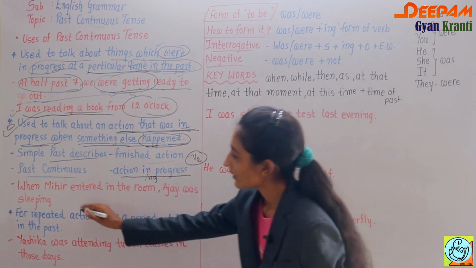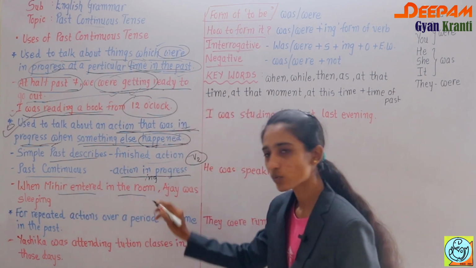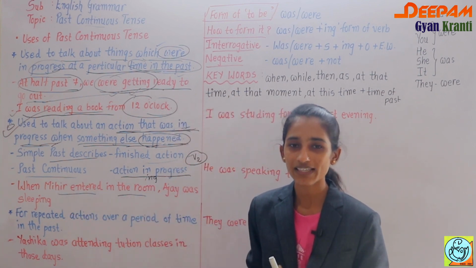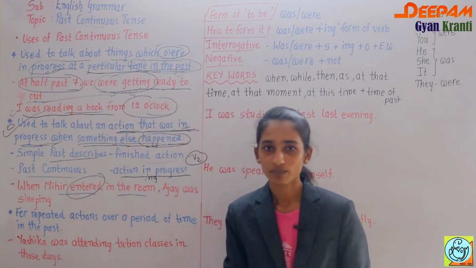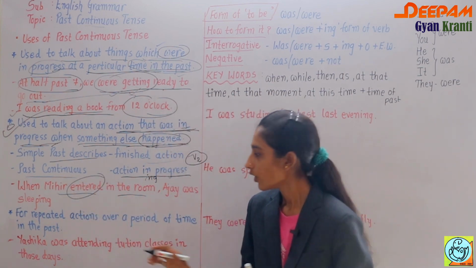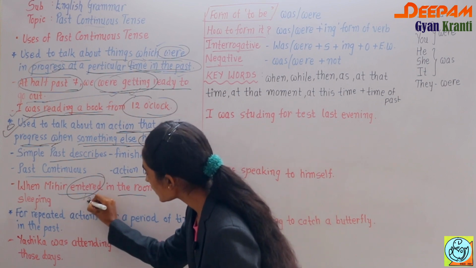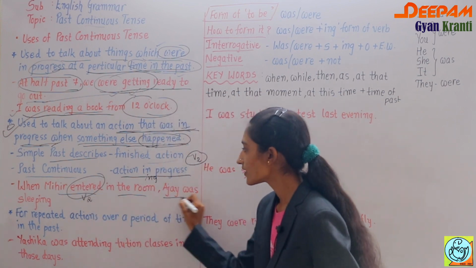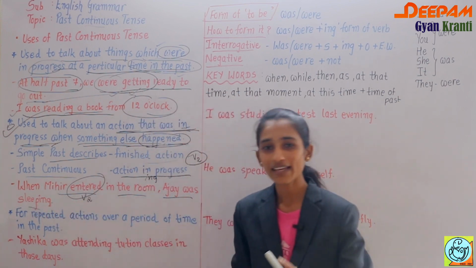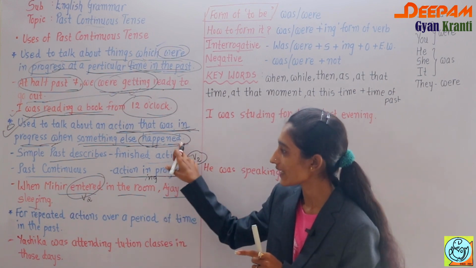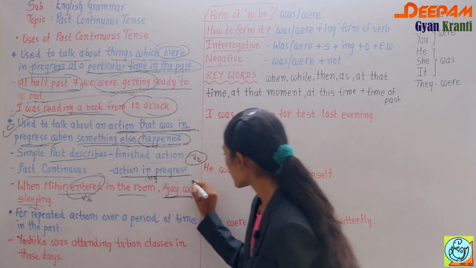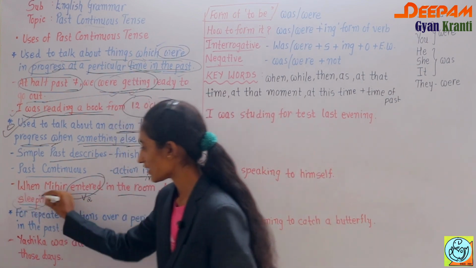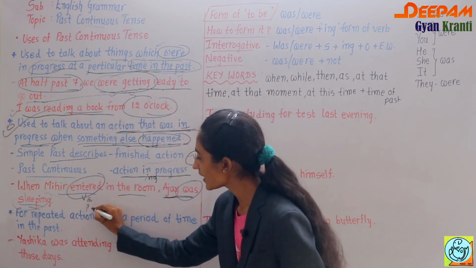For example, when Mihir entered the room, the action of entering the room is over. Okay, so entered here is the V2 form. See, Ajay was sleeping. So one action was still in progress. Which one? Ajay was sleeping. See, was and ing show past continuous tense.